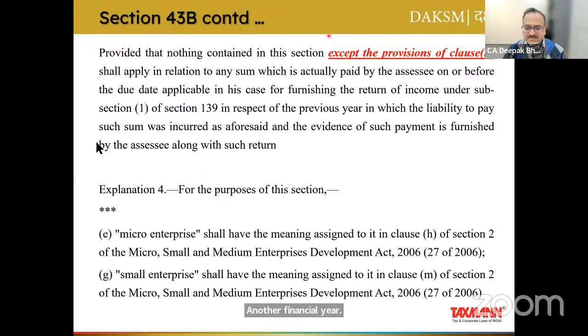I think in the meantime, Rahul ji is saying, what about the provision made on 31st of March 2024? I believe he may be asking about 2024. Rahul ji, please, you need to confirm whether you are talking about financial year 23-24 or 22-23. Then how to calculate due date in this case? Mohit ji, I will be taking up in a few minutes the detailed slide, how to compute due date as per section 15 of MSME Act.